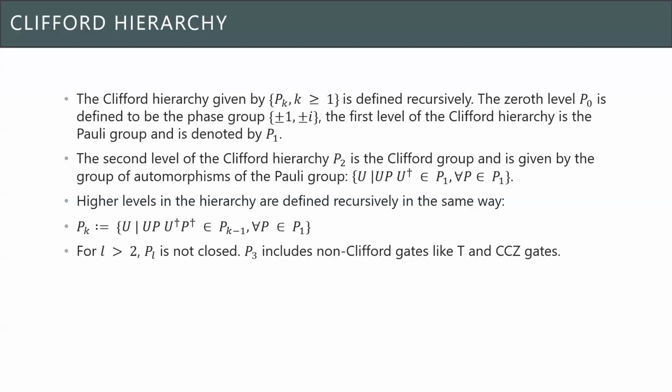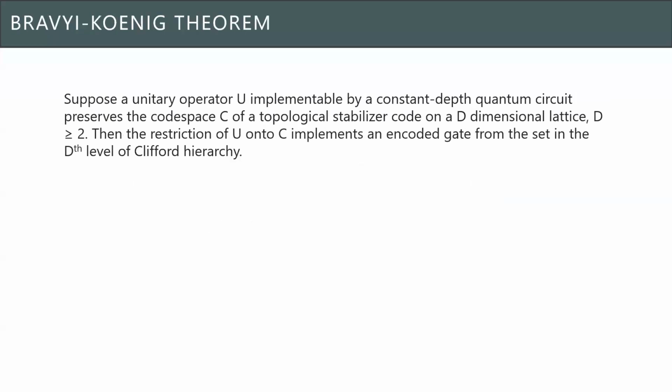So for example, Pn will be defined as the set of gates where the group commutator between Pn and P1 is in Pn minus 1.